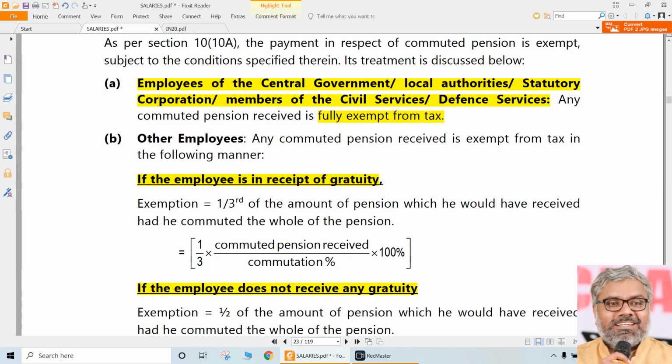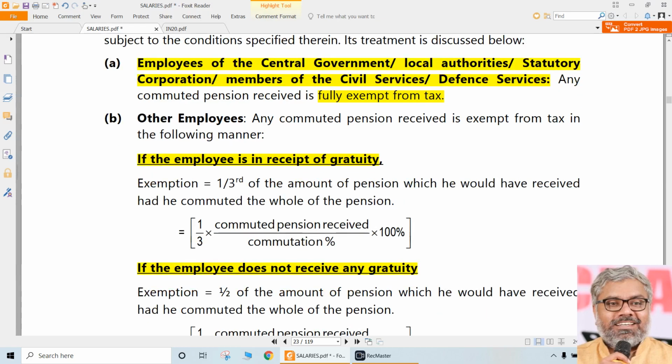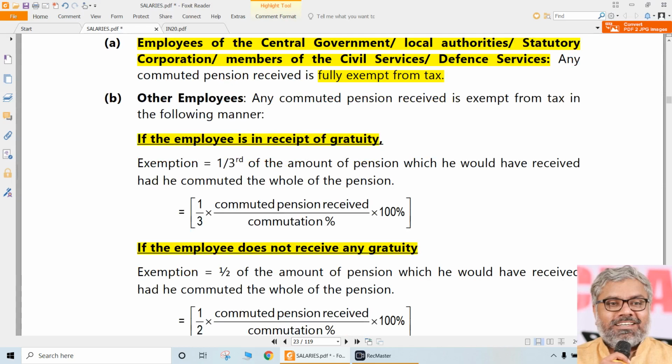How do we know, sir? Of course, it should be given in the question, sir. We have to identify that from the question. Employee has received gratuity or not. If he received gratuity, it is given in the question that somewhere employee has received the gratuity. Then how much exemption can be granted under section 10(10A) for commuted pension is to be calculated by using this formula, that is 1/3 of the amount of the pension which he would have received had he commuted the whole of the pension. This is what the law said.